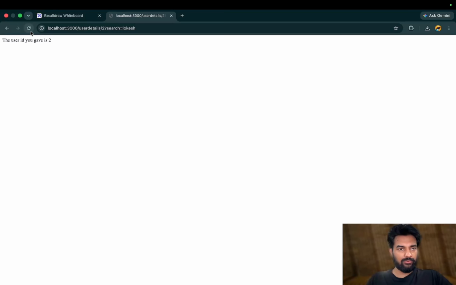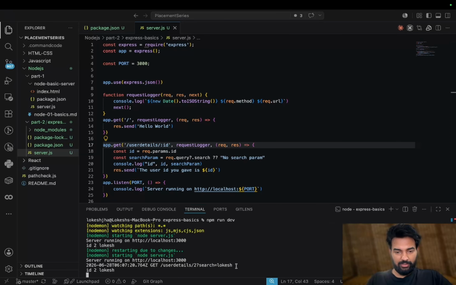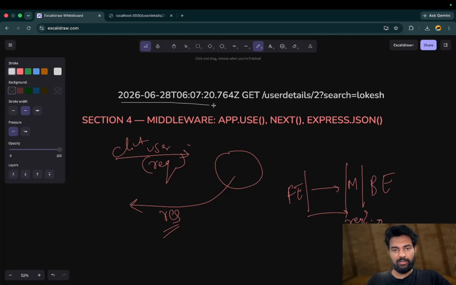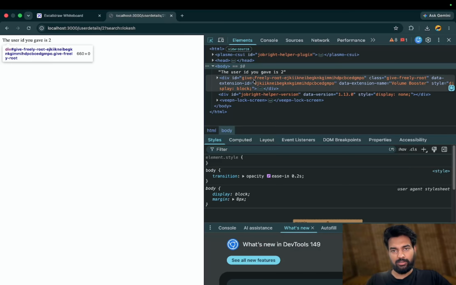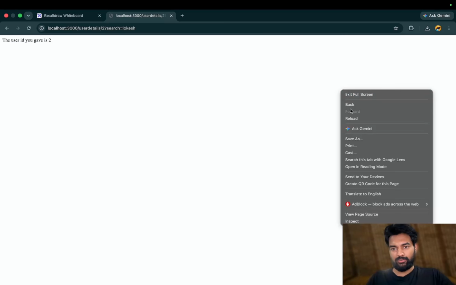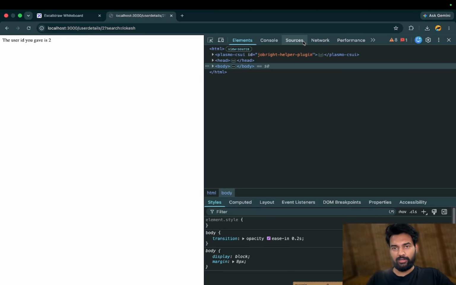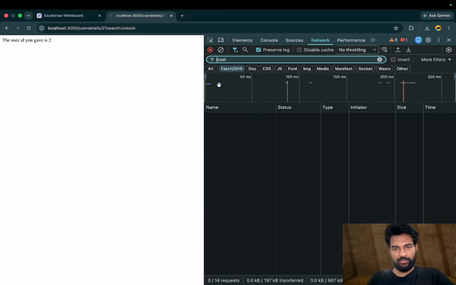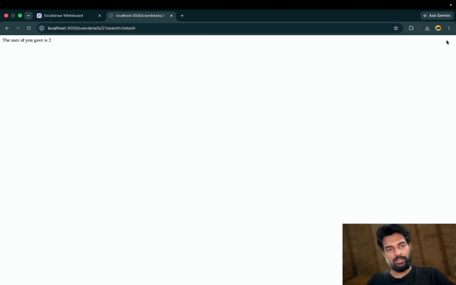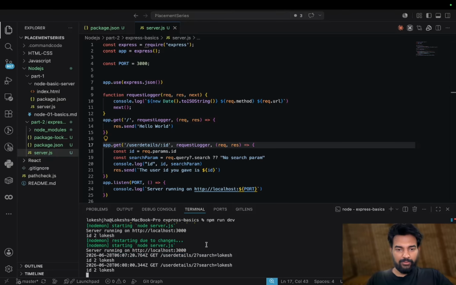Now if I do a refresh, yeah, here we have the time, the method is get, then the user details will come. So we have printed the time here. This is the method. If you want to see the method, right click, inspect, and come to the network tab, and refresh again. Oh, this is itself a backend, that's why. Otherwise, if you call anything from the front end, you will see it in the network tab. So this is a get request.